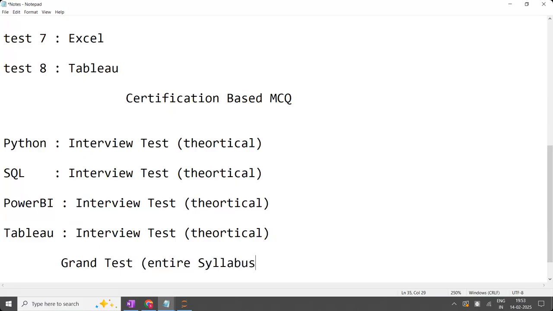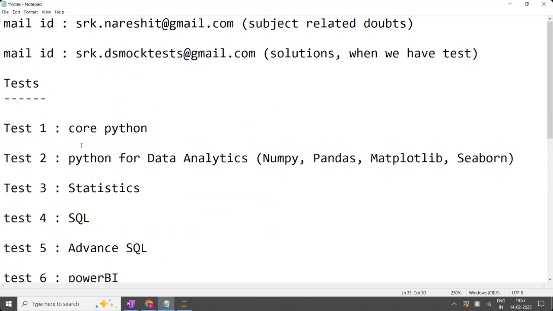And what are the tests we are going to have? For all the tests, you have to share your solutions to this particular mail ID, the one I have shared with you. We are going to disclose your marks directly in an Excel sheet. That Excel sheet will be uploaded in your Google Classroom itself, and you can check your marks in the Google Classroom.